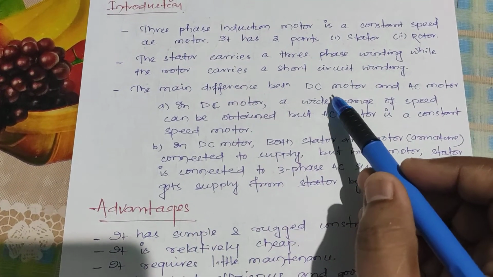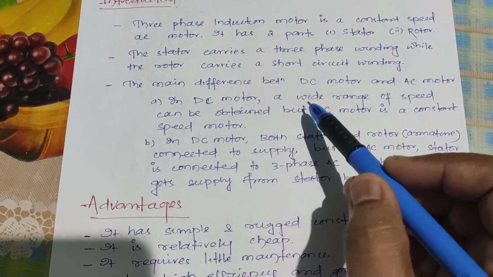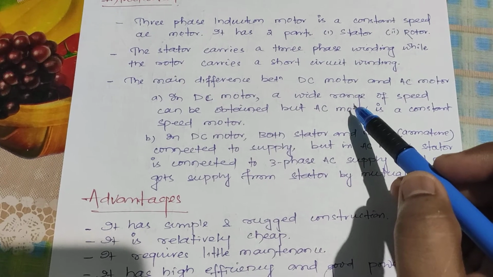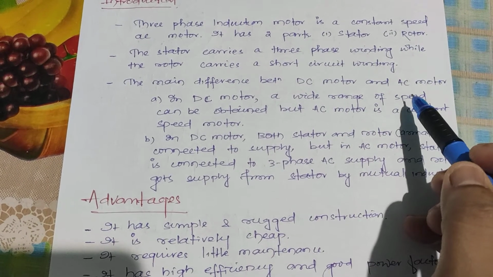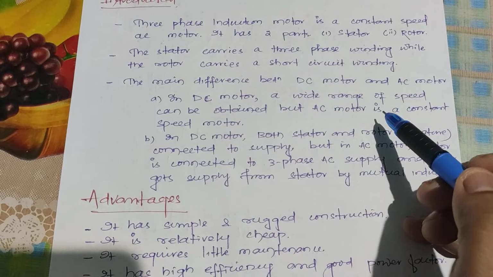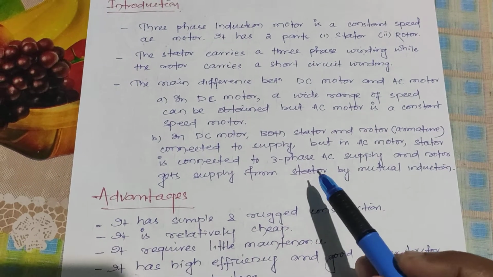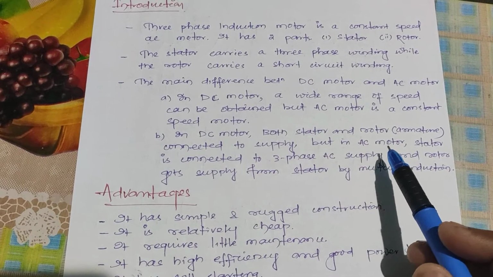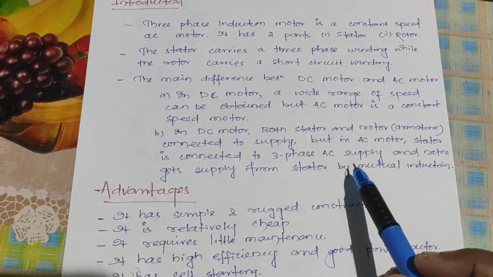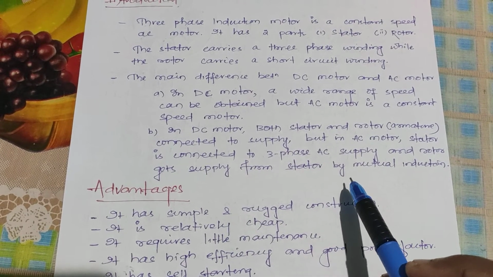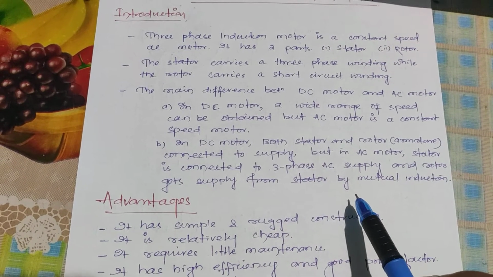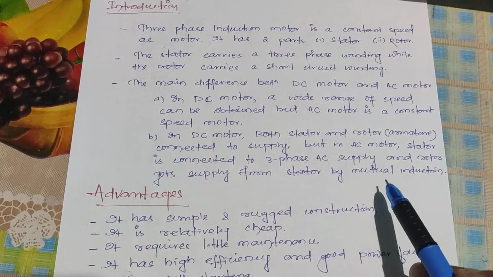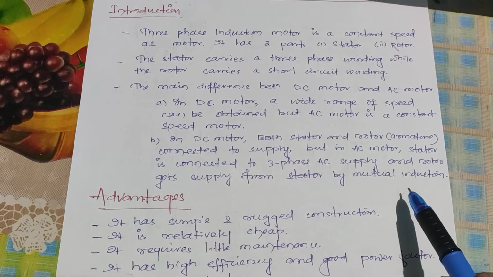The main difference between a DC motor and an AC motor is that in a DC motor variable speed is possible, which means as per our requirement we can change the speed, but in an induction motor or AC motor it is usually a constant speed motor, we cannot change its speed. Another main difference is that in a DC motor both stator and rotor get supply directly from the source, but in an AC motor the stator is given three-phase supply, and the rotor gets supply from the stator through mutual induction. That is why this motor is known as an induction motor.